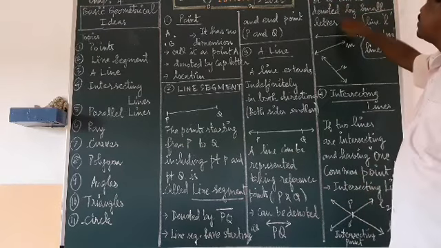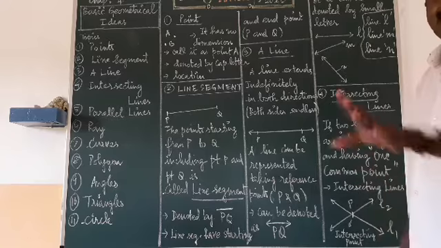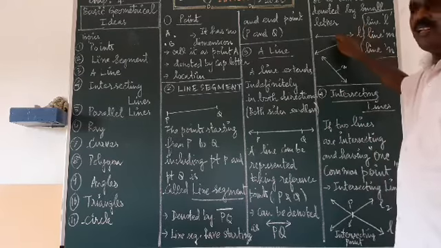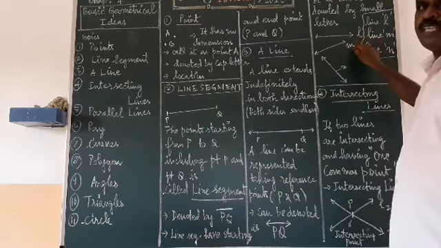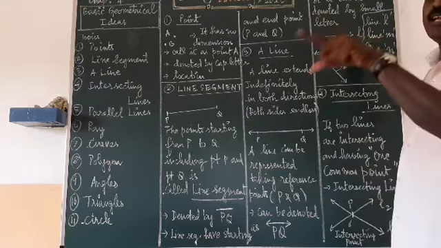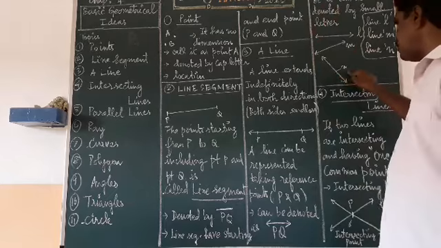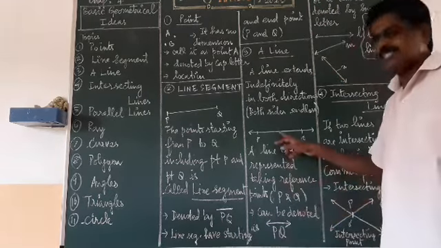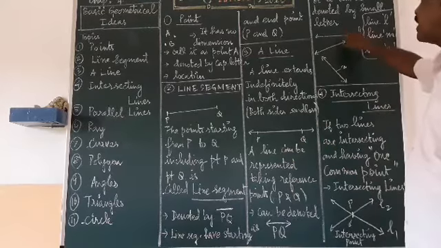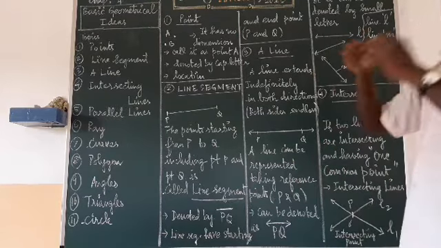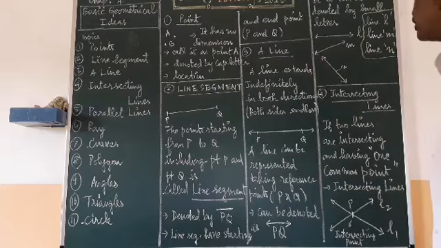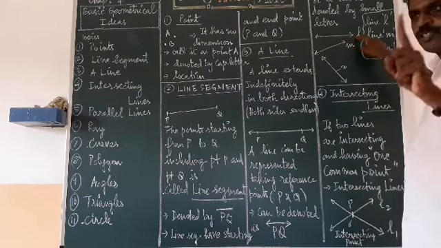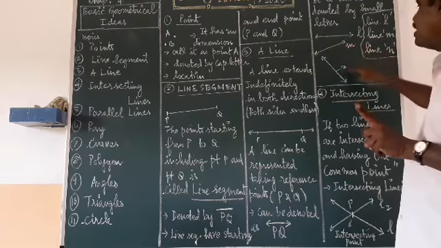Or it can be denoted by a small letter. One line you represent as L, meaning line L. One line represented as M, a small letter M, means line M. N means line N. So we can represent a line either as PQ with the reference points, or we can give it a name like L, M, N, any small letter alphabet. Or you can call it L1 line, with a number, L2 line or L3 line.